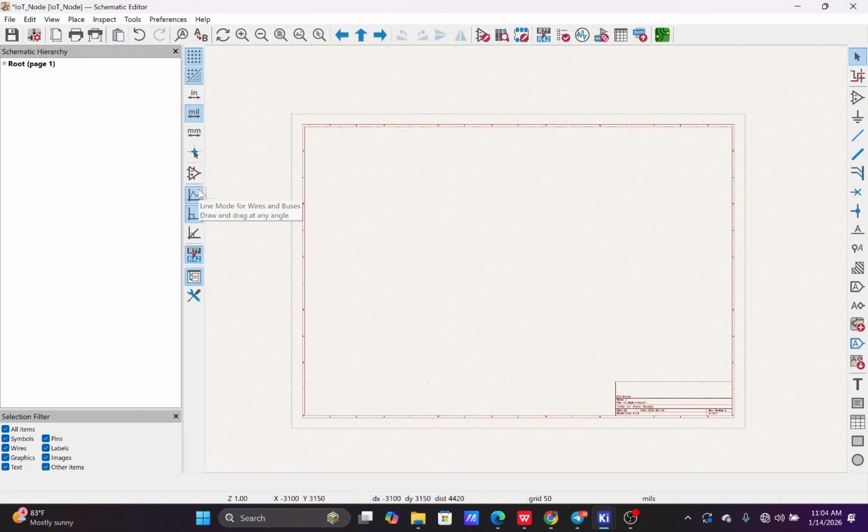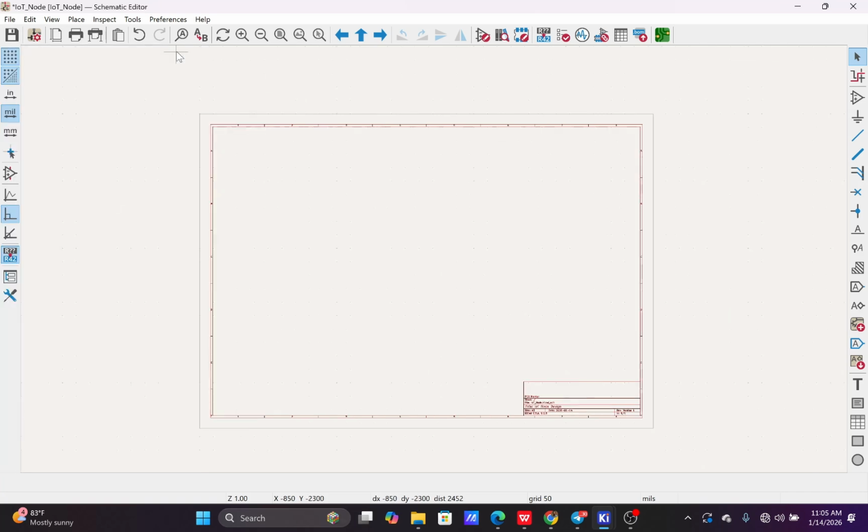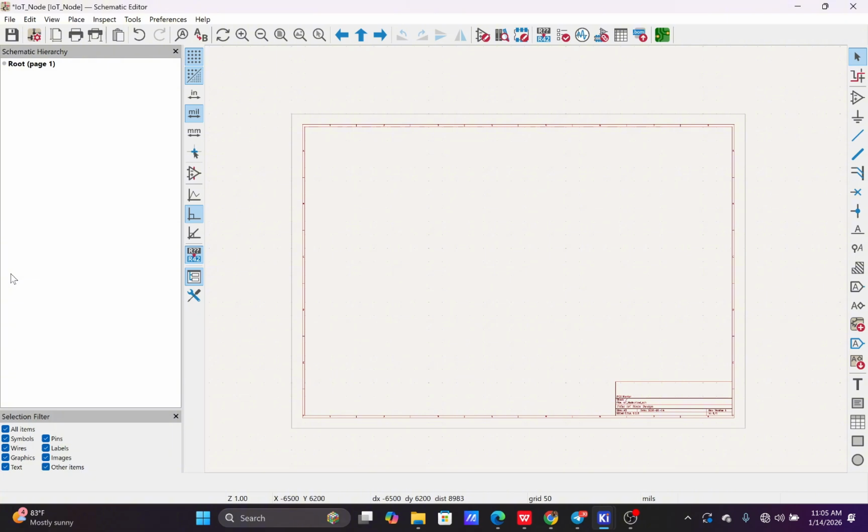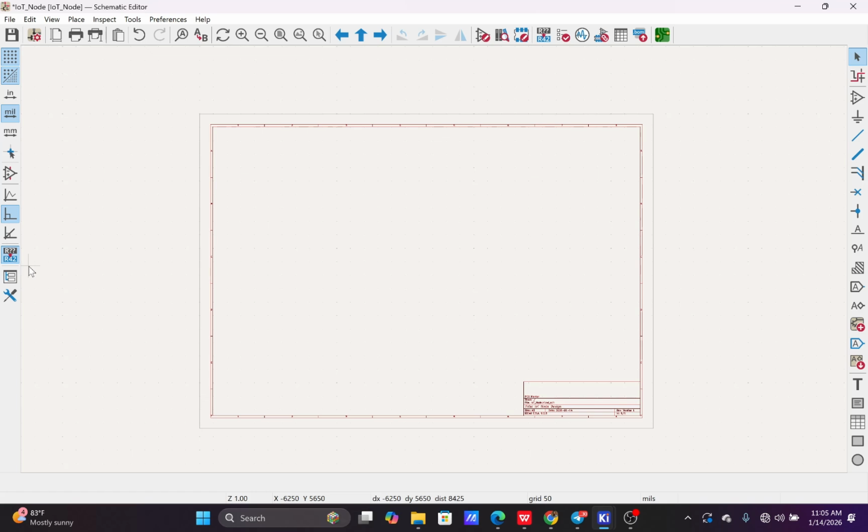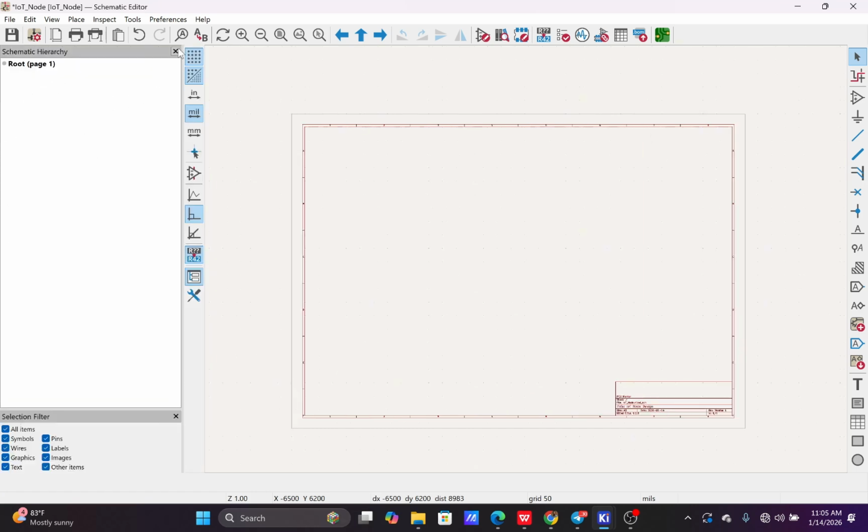So let's talk about the icons and every other stuff that is here that will be useful to us in our design. Okay, so at this point, this can come out like this, or you might not even see this. It might be like this when you open up your own file. This is the hierarchy navigator, in case you're using a hierarchy sheet. I'll talk about this later on.